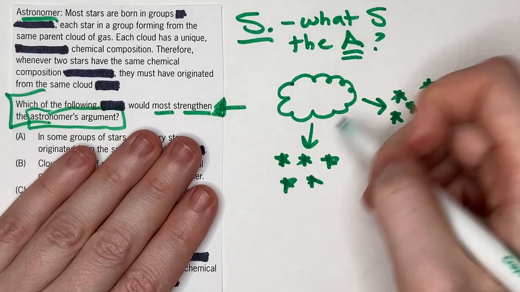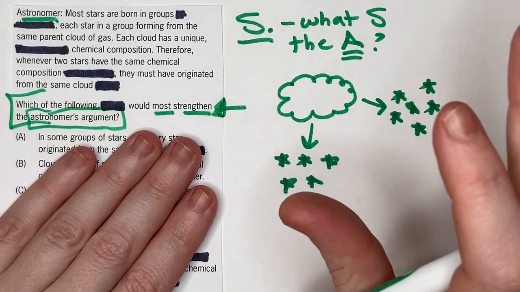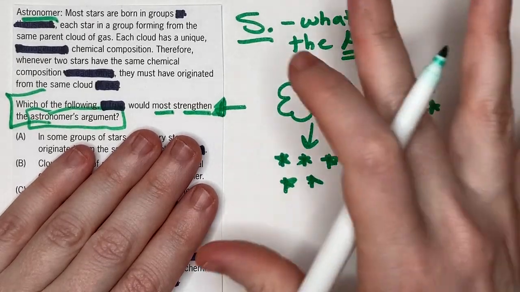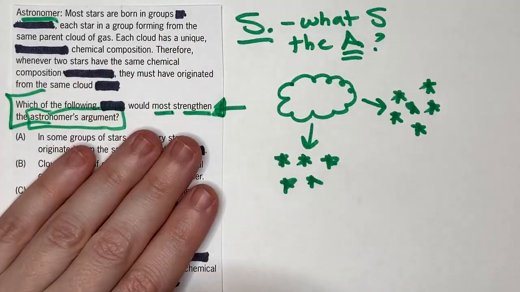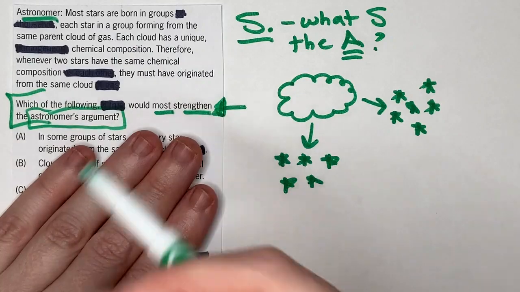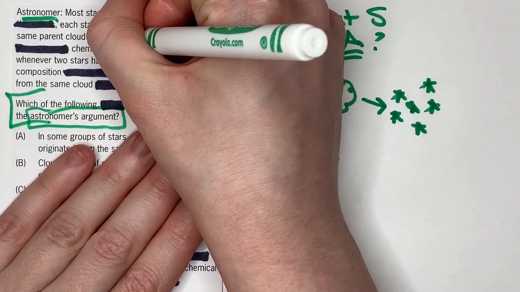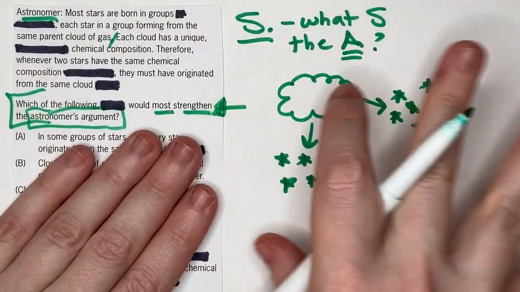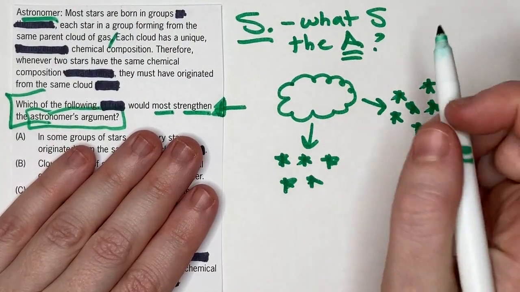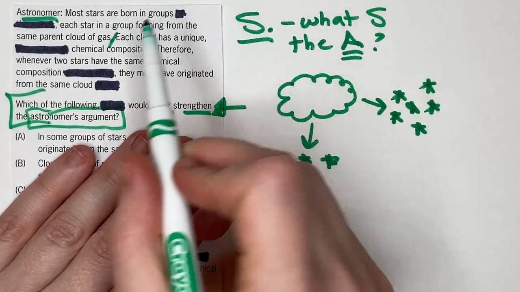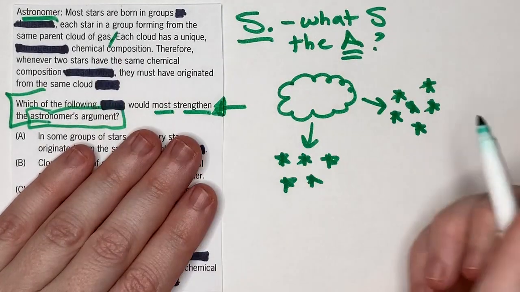I know it's a bit silly to draw pictures, but I do find that if you are a visual learner, drawing pictures can be incredibly helpful to understanding the argument. Sometimes when you just read these really dry words, it's not as clear for you, but if you stop at every period or every semicolon and almost diagram it like a little game of Pictionary, sometimes just doing that can unlock it for you. Next sentence, each cloud has a unique chemical composition.